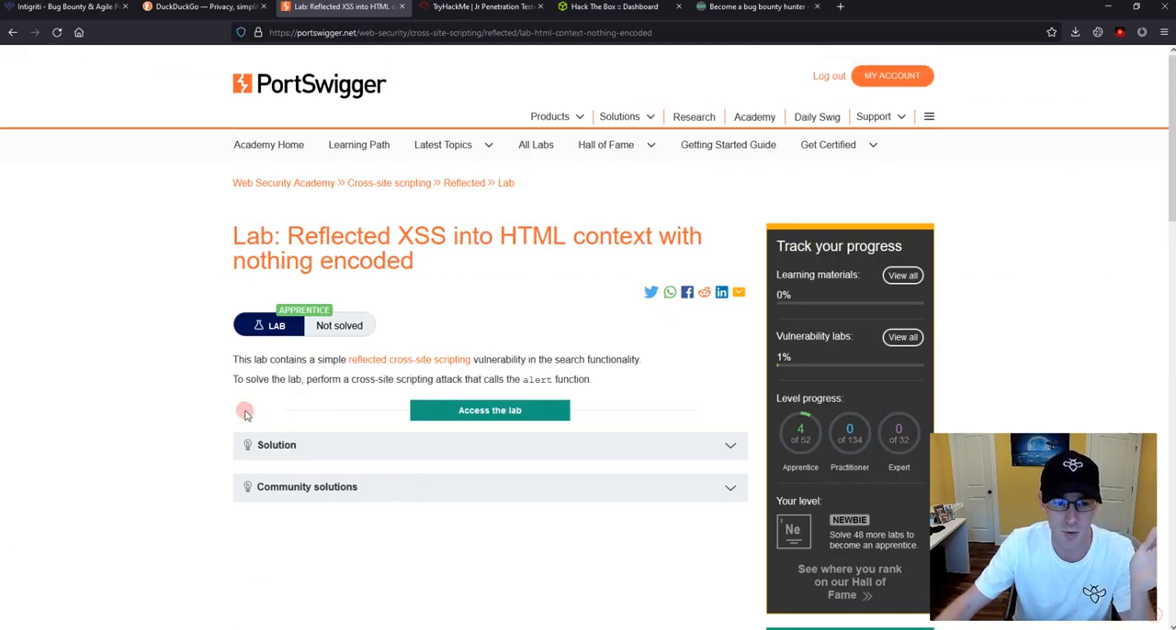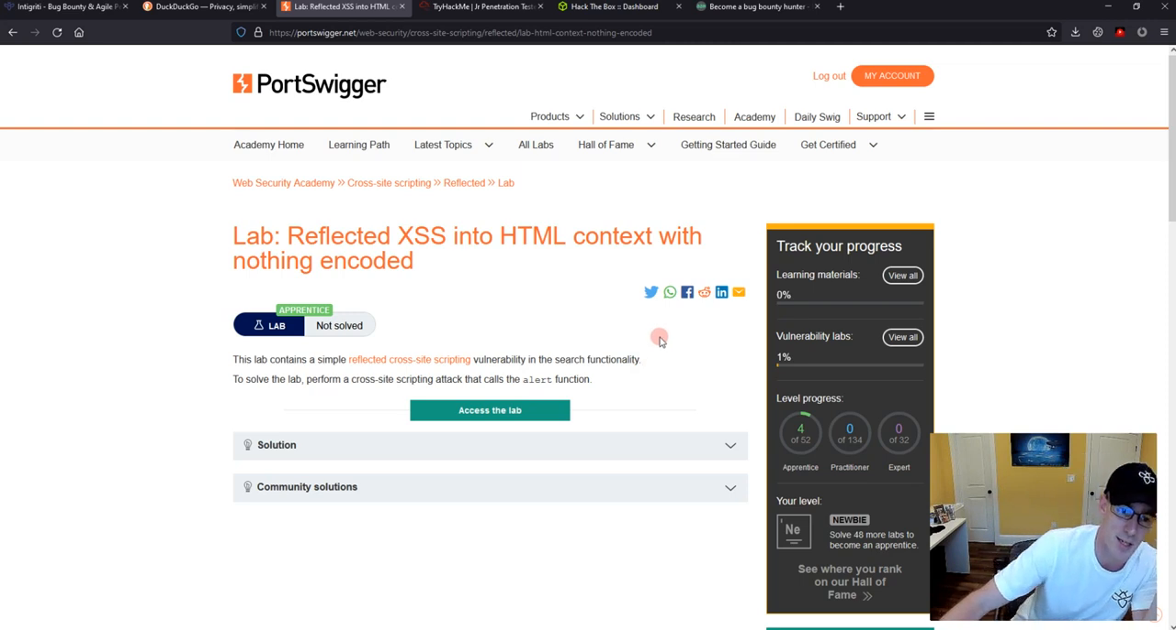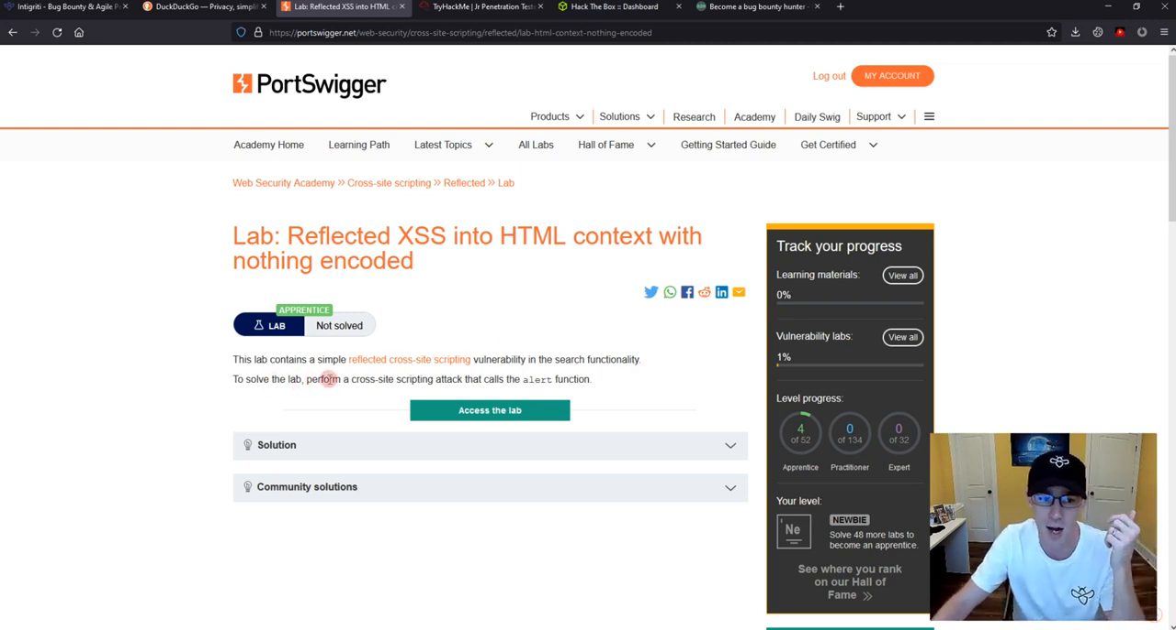They give you the solution on this, but I don't recommend clicking that button because it takes the fun out of it, right? This lab is just saying, let's try to find a reflected cross-site scripting in the search functionality. They're telling you where it is, so that already makes it easier. And then it says to solve the lab, perform a cross-site scripting attack that calls the alert function.